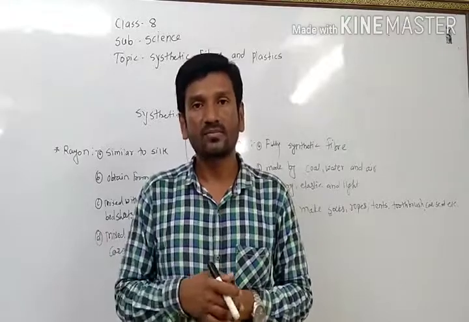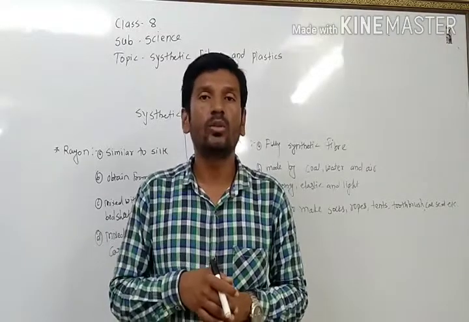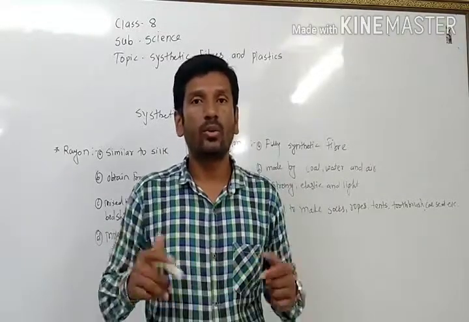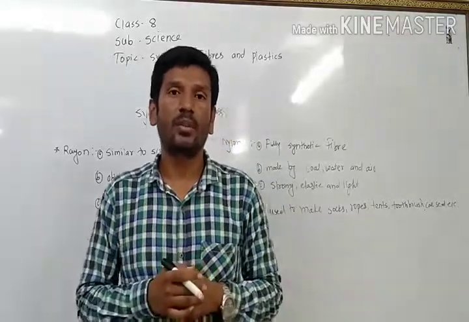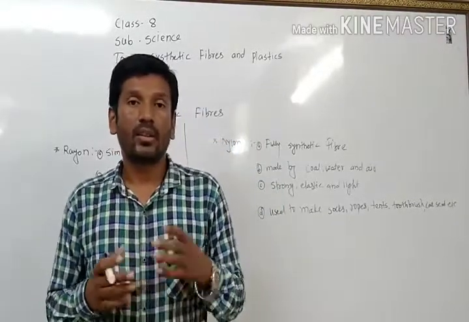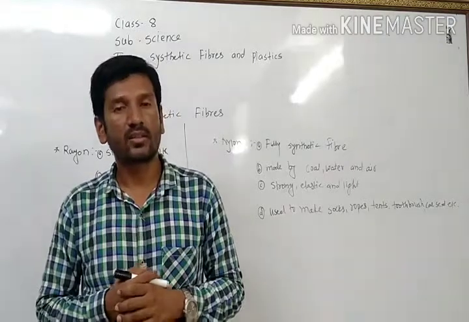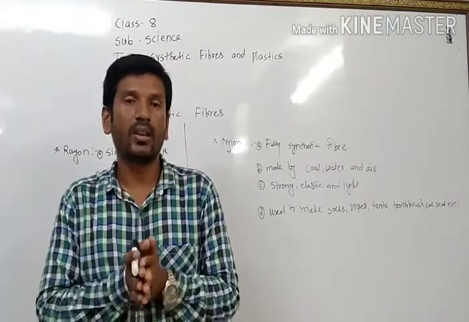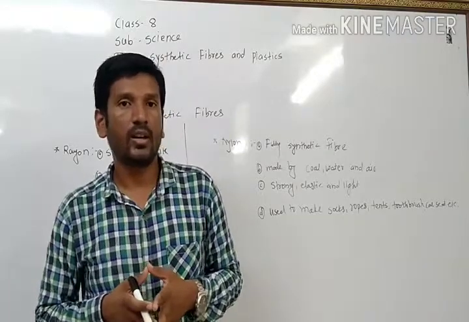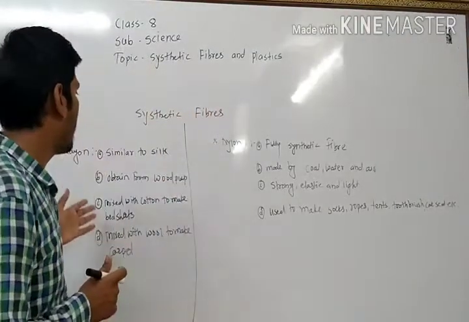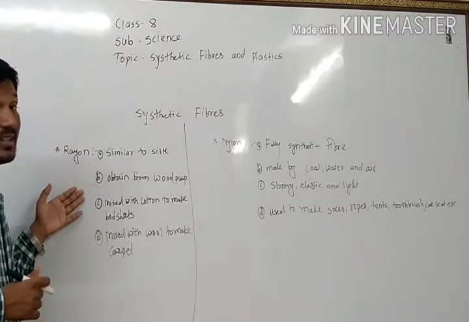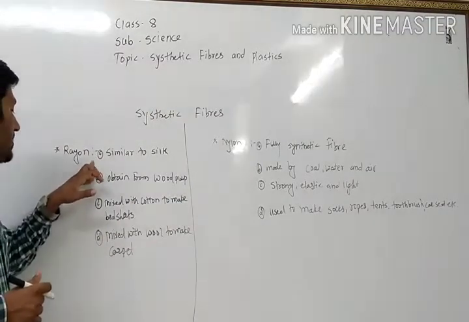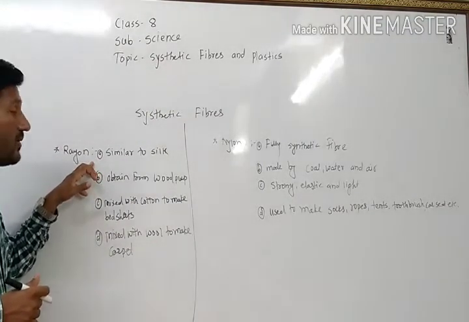durable and strong. The same happens with wool and rayon. When wool and rayon are mixed, we can make carpets. The specialty of those carpets is that they are quite durable and cheaper. So this is the use of rayon. Rayon is obtained from wood pulp, and the special thing about it is that it is similar to silk.